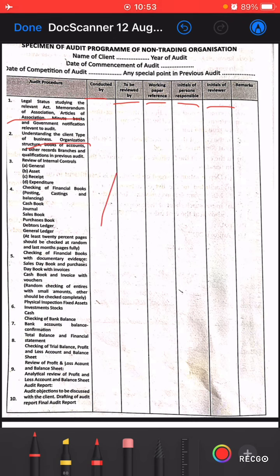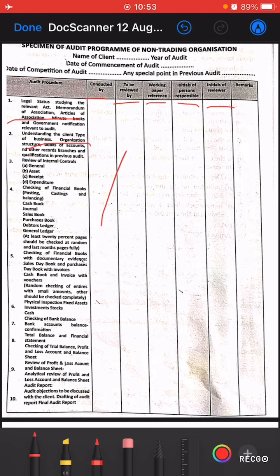Next comes documentary evidence: sales day book and purchase day book with invoices, and cash book and invoices with vouchers. It means he has to randomly verify the entries with small amounts. Others should be checked completely, and physical inspection of fixed assets should be done. And verification of the cash book, invoices with the vouchers, and purchase day books and sales day books should be done properly.